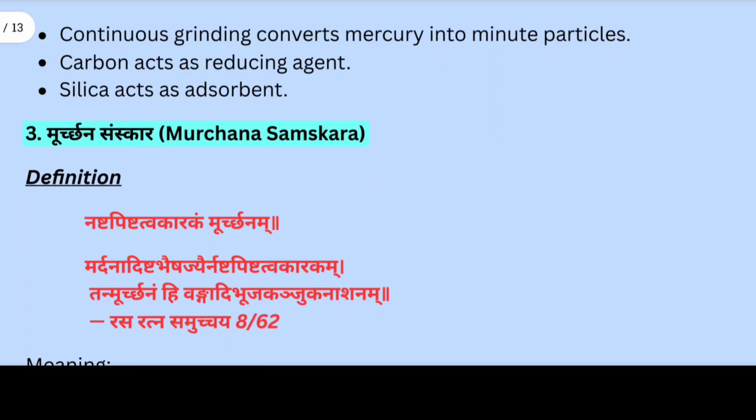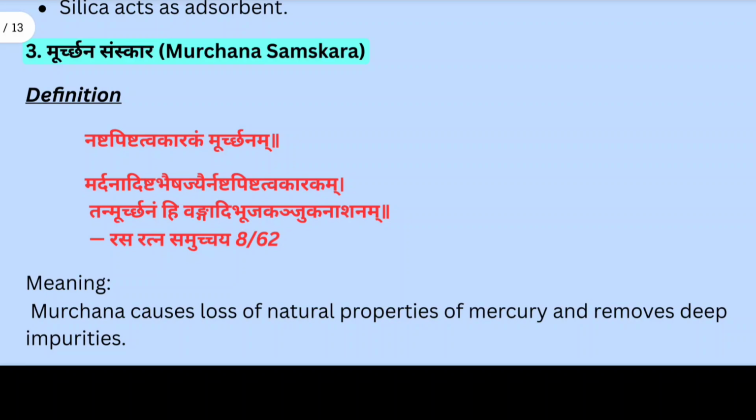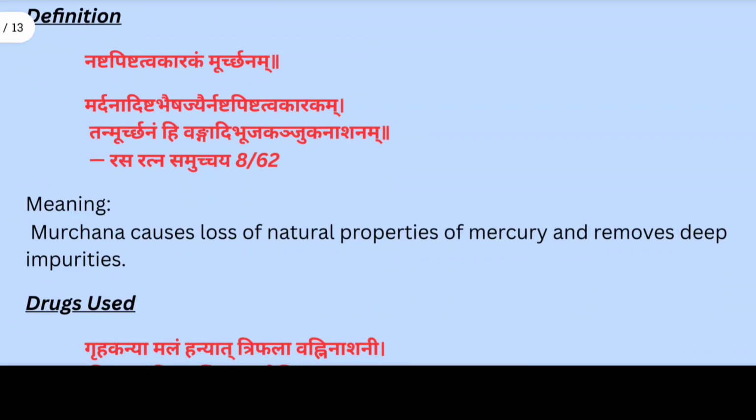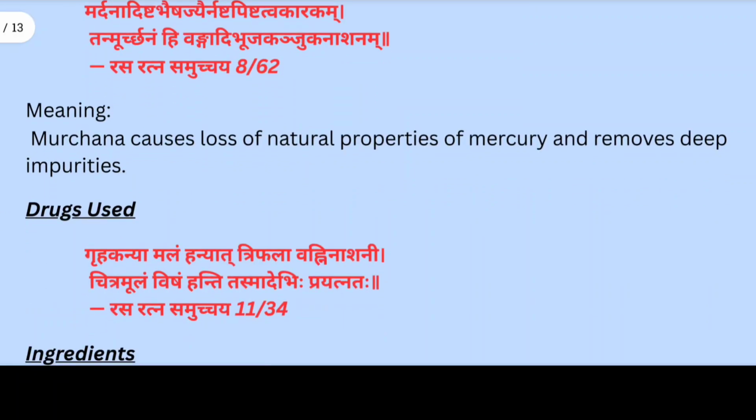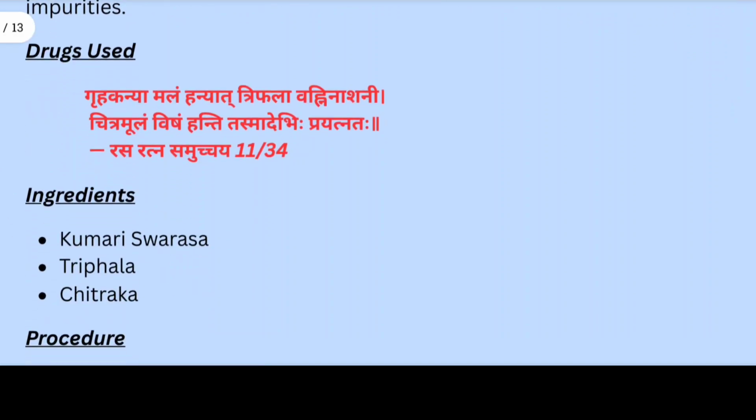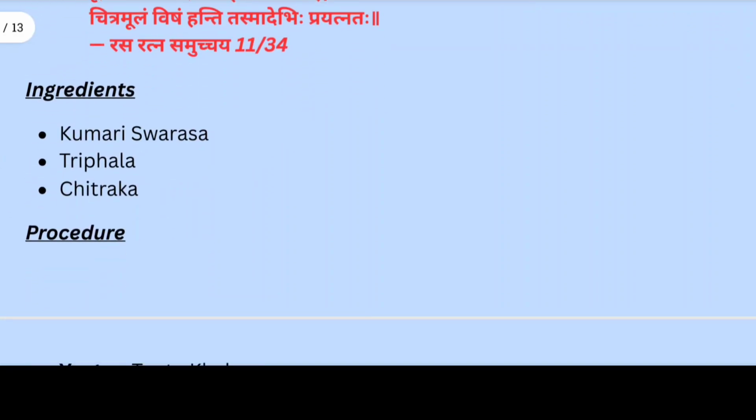Now we see here the third samskara, that is Murchana Samskara. This is one of the most mysterious stages. Nashta Pishtatva Karakam Murchanam. Mardanaadishta Bhaishajye Nashta Pishtatva Karakam, Tan Murchanam hi Vangadi Kanchukam Nashanam. It means Murchana causes loss of natural properties of mercury and removes deep impurities. Use here ingredients Kumari Swaras, Trifala and Chitrak.